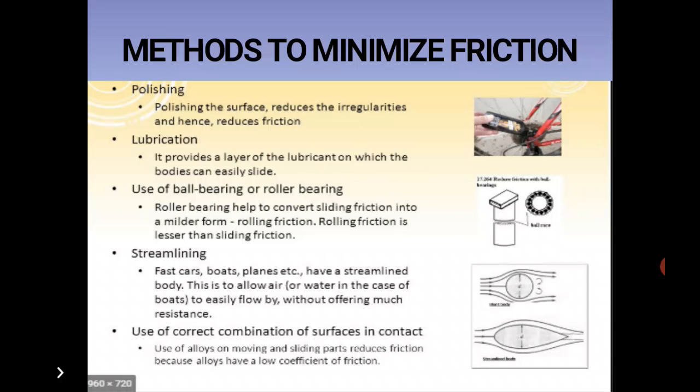Lubrication. It provides a layer of lubricant on which the body can easily slide. Use of ball bearings or roller bearings. Roller bearings help to convert sliding friction into rolling friction. Rolling friction is lesser than sliding friction.